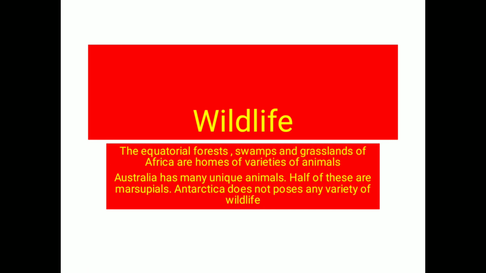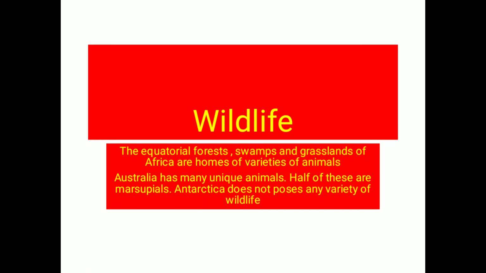Yes, so South America is the richest continent in terms of wildlife, and there are large varieties of reptiles, snakes and mammals, and one of the well known is the anaconda. Then there are different types of birds also found in this area.